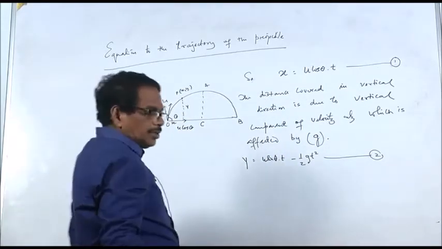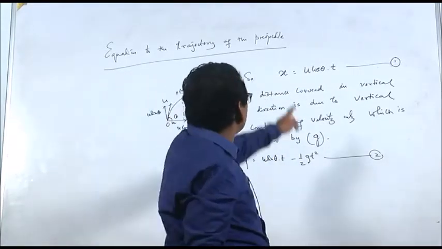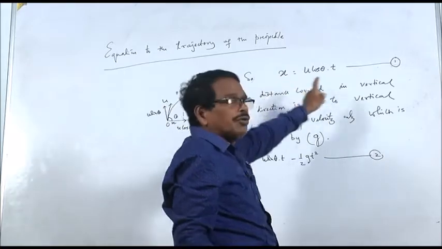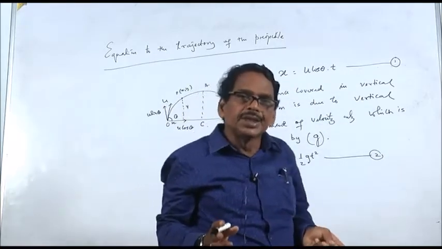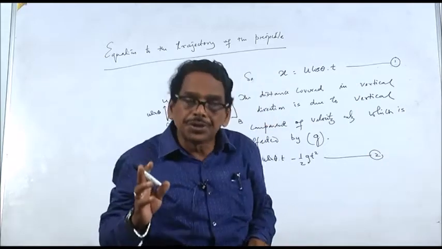So how to find out the relation between x and y? The equation between x and y can be found out by eliminating t between equations 1 and 2.